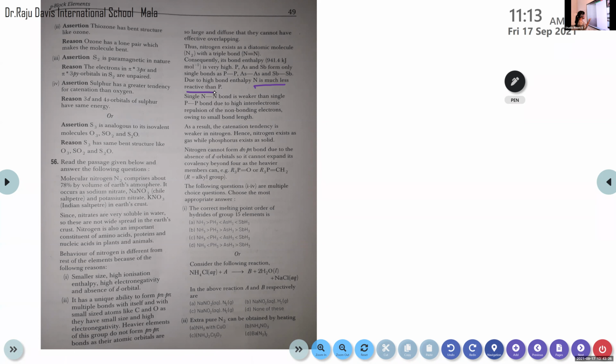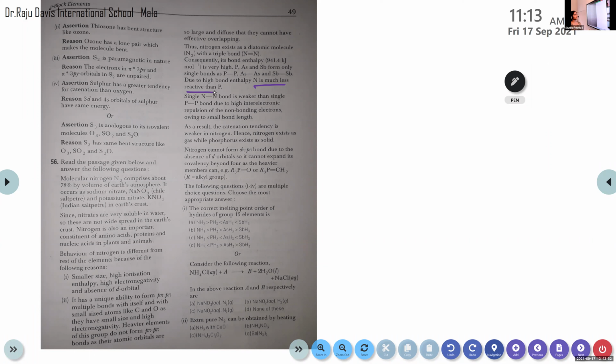B, NH3 is greater than PH3, greater than AsH3, greater than SbH3. C, NH3 is less than PH3, less than AsH3, less than SbH3. And D, NH3 is less than PH3, greater than AsH3, greater than SbH3.